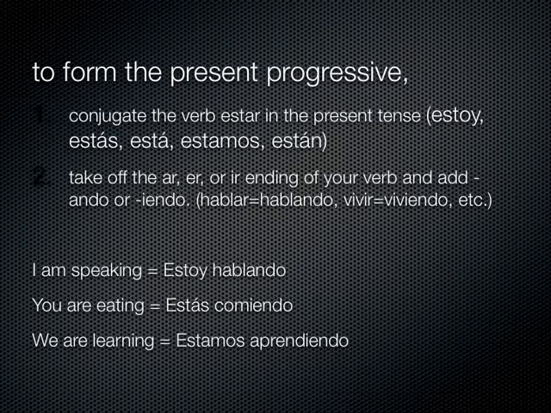They don't tell who. You need the form of estar to tell you who. So estoy hablando means I am speaking. Estás hablando would be you are speaking. So you need both components to make this work. You need the form of estar conjugated to demonstrate who the subject of the sentence is, and you need the gerund to tell what the action is that's happening right now.